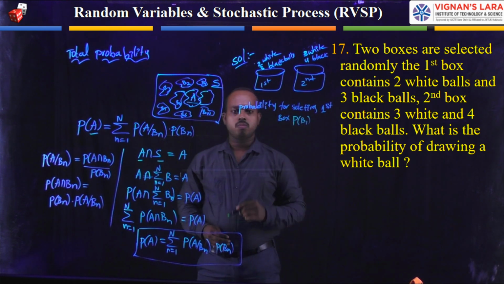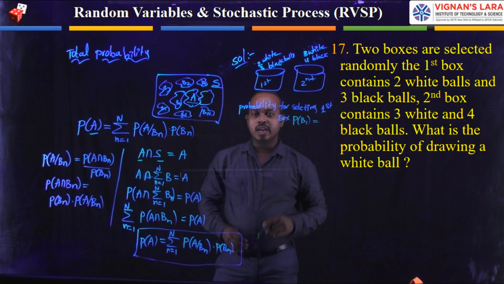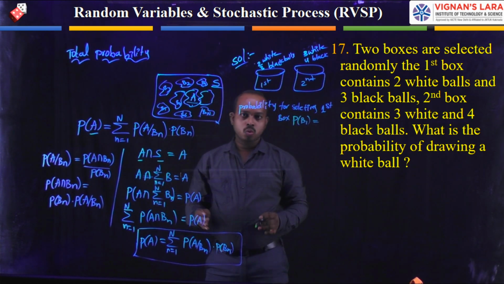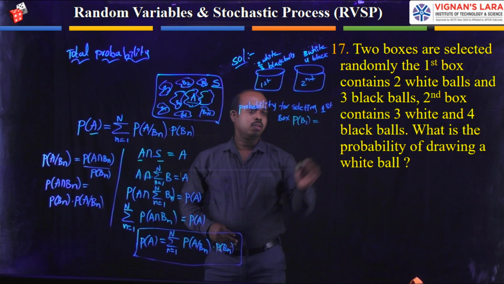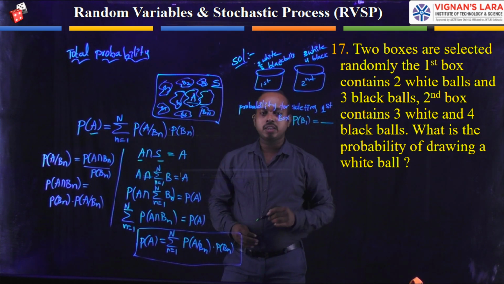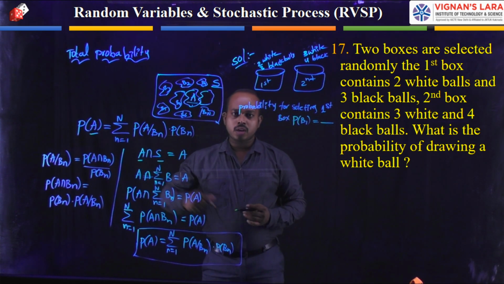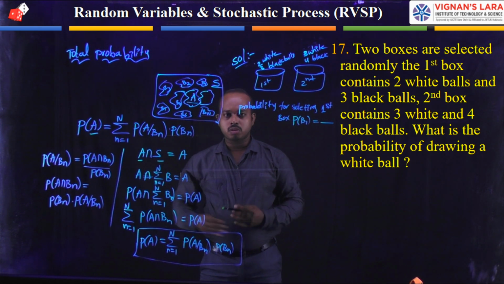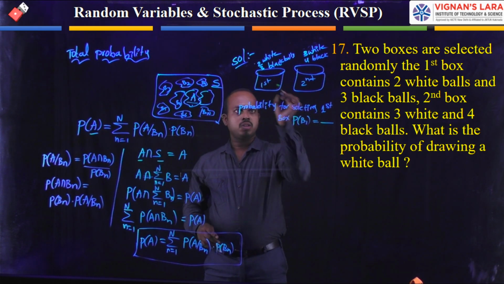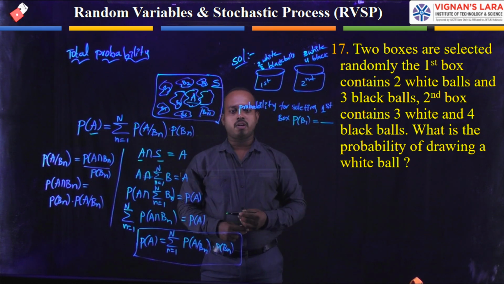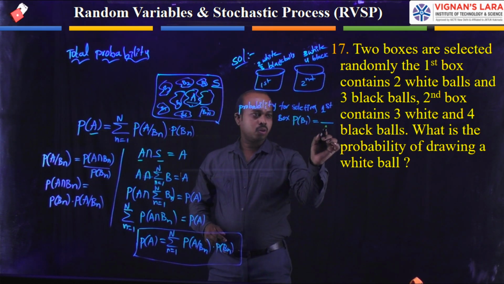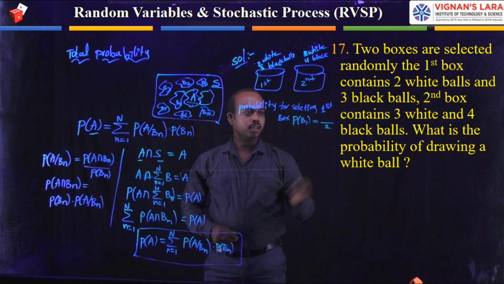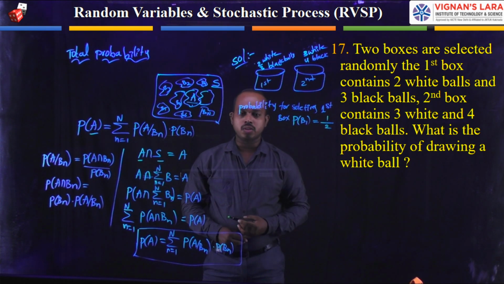P of B1 is equal to, we have two boxes, among these two at a time we are selecting one. The same probability formula we are applying here, the desired outcome divided by the total possible outcomes. Here our desired outcome has only one chance. The total chances are 2. The desired chance is 1. The value is 1 by 2.